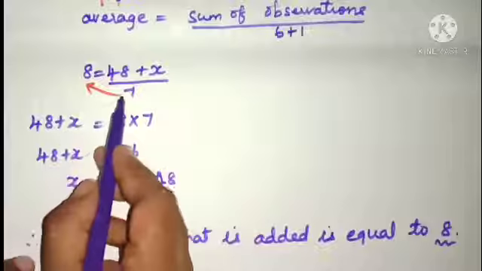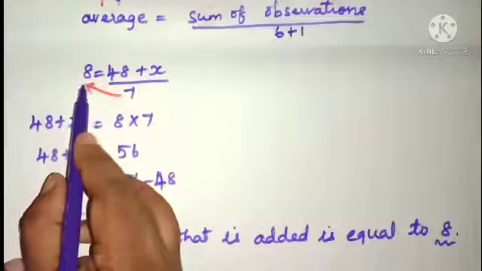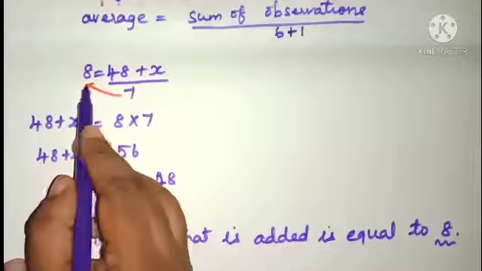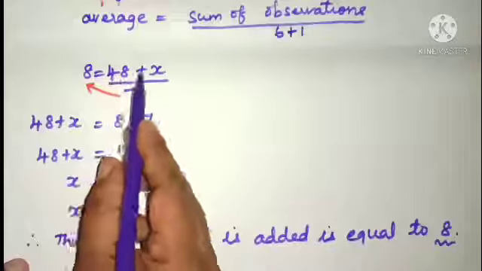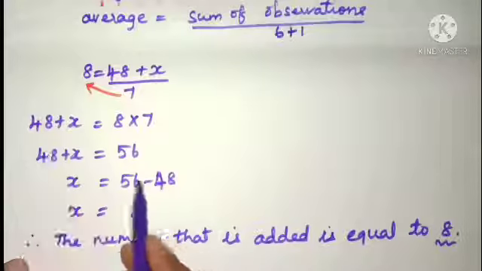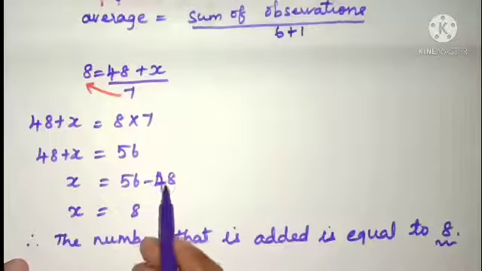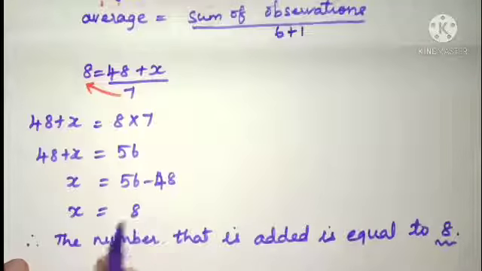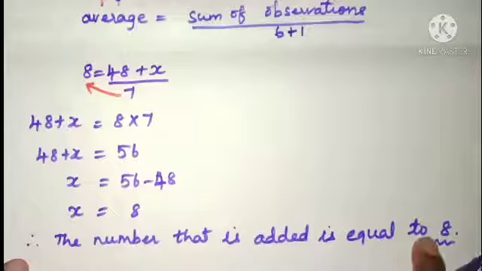And here bring 7 to the other hand. It becomes 7 8s are 56 and is equal to 48 plus x. Now bring 48 to the other hand. It becomes 56 minus 48 and we get the value of x as 8. So the number that is added is equal to 8.